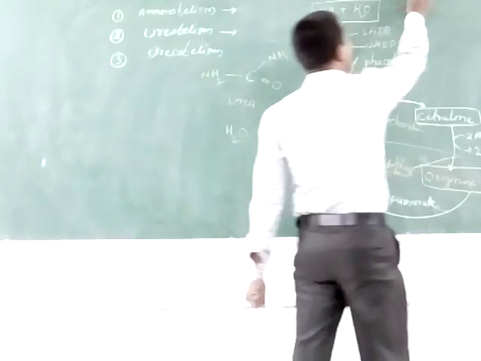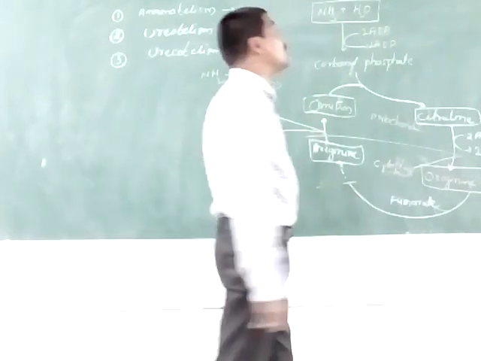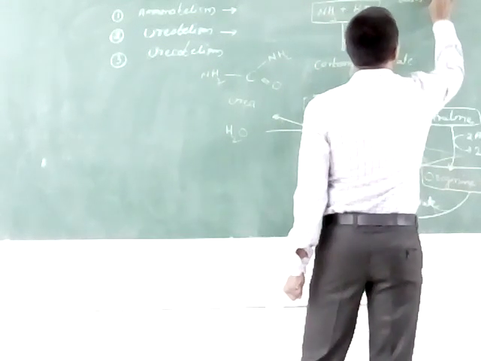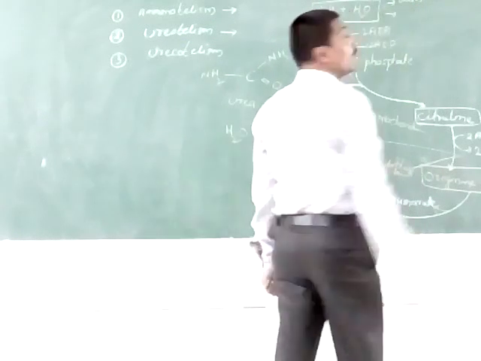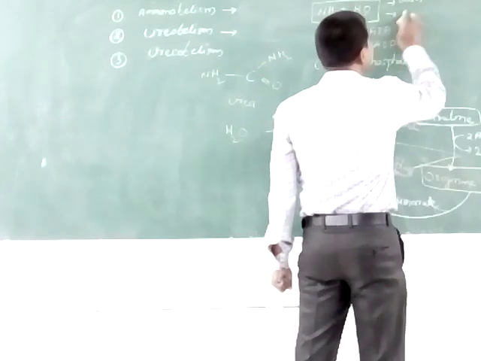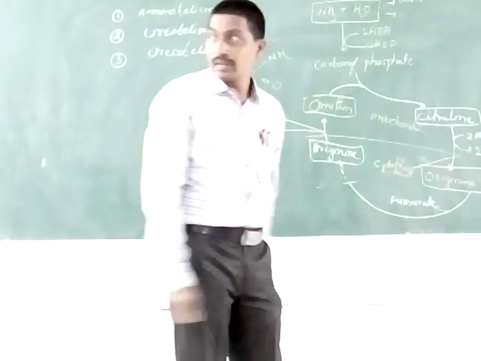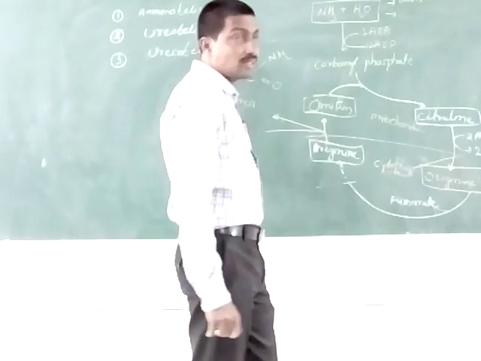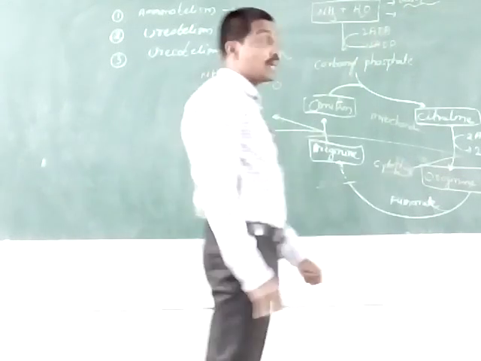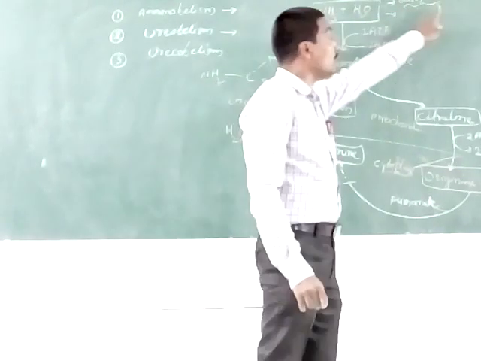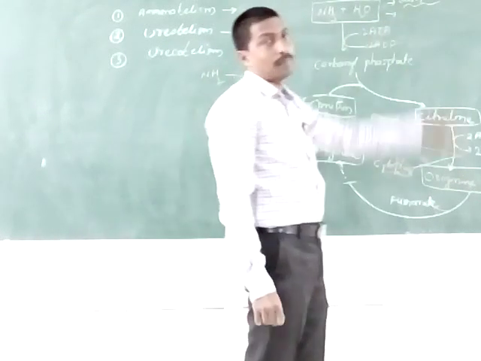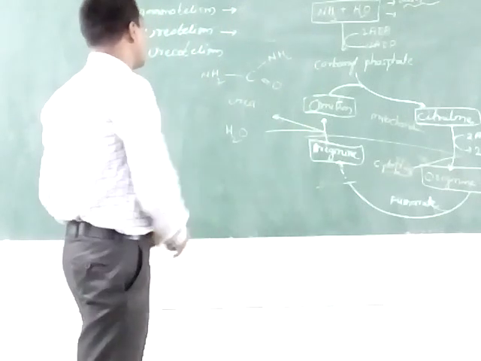Examples of ureotelic animals are the earthworm, cartilaginous fishes, and also vertebrates, including human beings. Also amphibians, the aquatic amphibians, not the terrestrial amphibians. These are examples of the ornithine cycle.